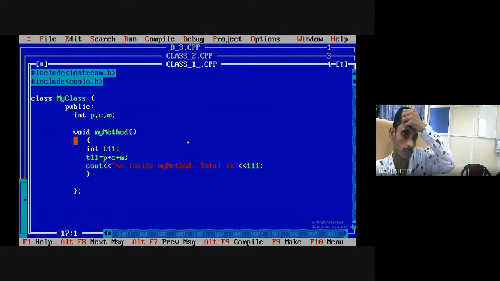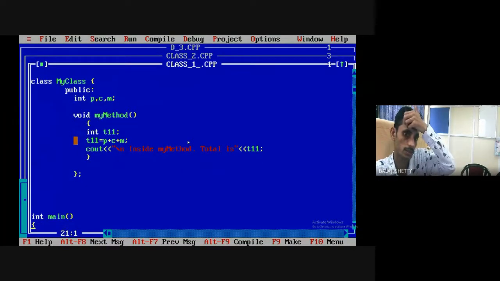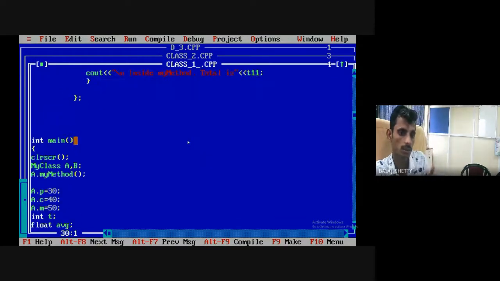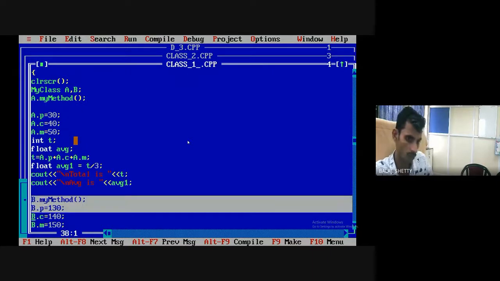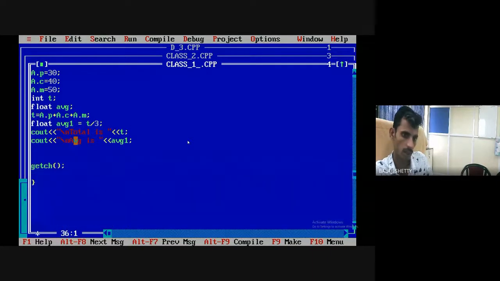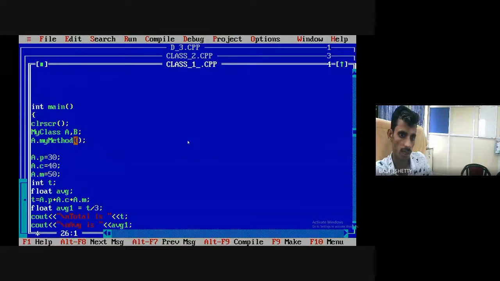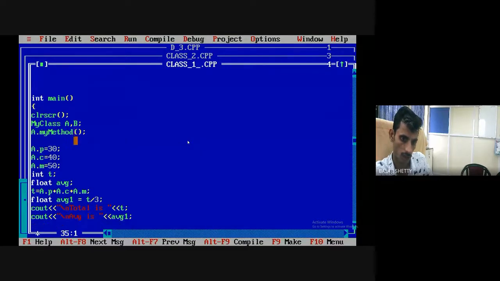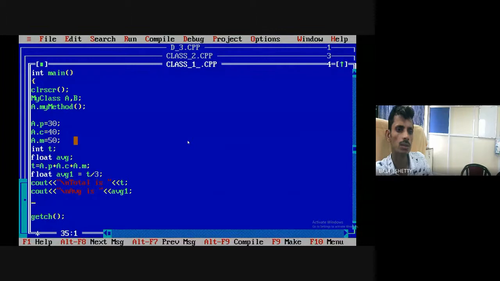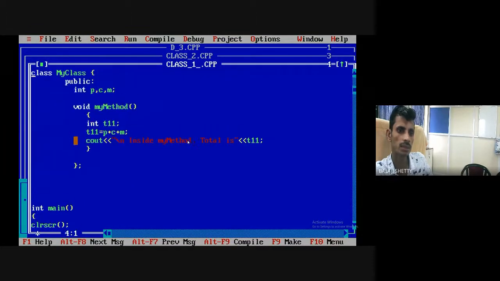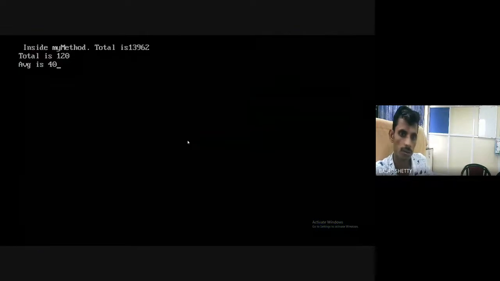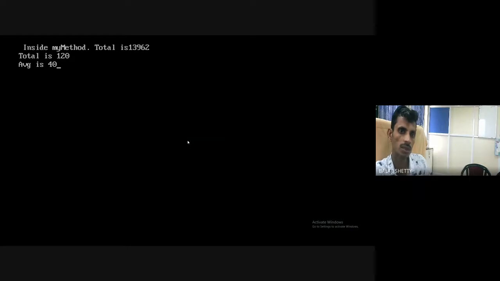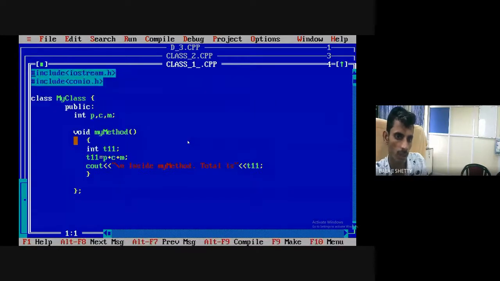In physics, chemistry, mathematics, T11 is physics plus chemistry plus mathematics. So 30 plus 40 plus 50. What I do, I remove this method now. I keep only one object so that we can easily understand what is happening. A dot my method. Inside my method, let me check. 13962. What happened? Why do I get 13962?